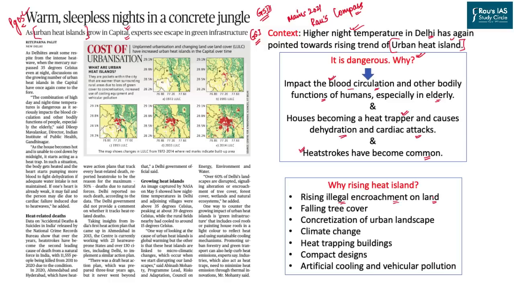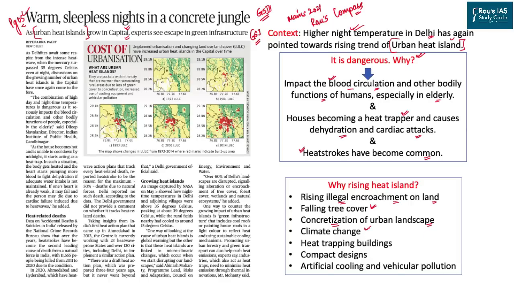So as we have seen, urbanization is on the ever rising increase now, with more than 400 million people now residing in the urban centers. Then comes the falling tree cover in the urban areas. So deforestation is another reason. Then we have concretization of the urban landscape. So there are no porous roads, so there is less soil available, which can control the pressure of high temperature. We are constructing more and more asphalt roads which are black in color and absorb more heat.